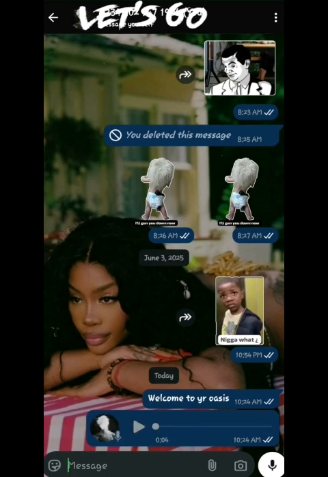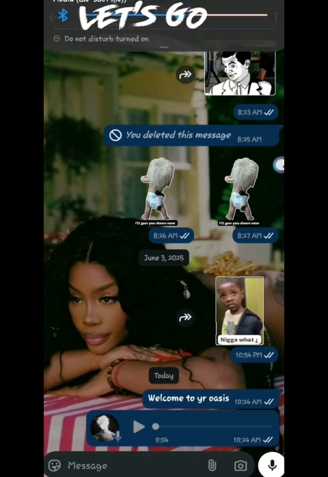Okay. Then let's increase. You have to increase your volume. Then you see something pop up on the screen. You see these small dots that pop up on the screen. You tap it.